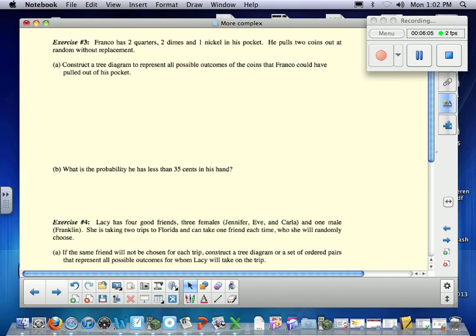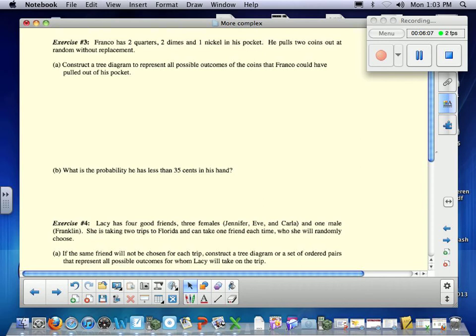To the back, number 3. Franco has some coins in his pocket. He's going to pull out 2 coins without replacement. That means he's not putting the first coin back. Okay? So, this time they're telling us to make a tree diagram. They're not giving you a choice. I'm telling you right now, in the Regents they will give you a choice, but this time they didn't.